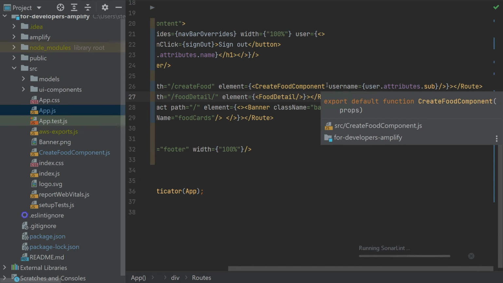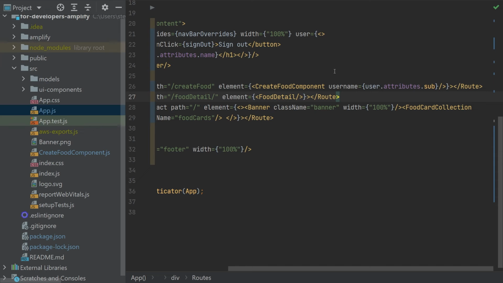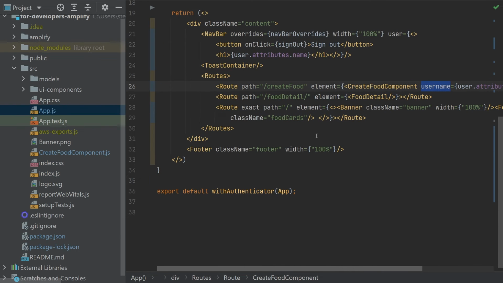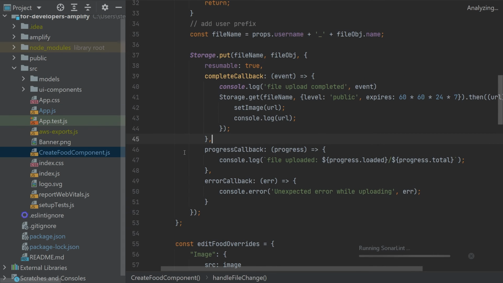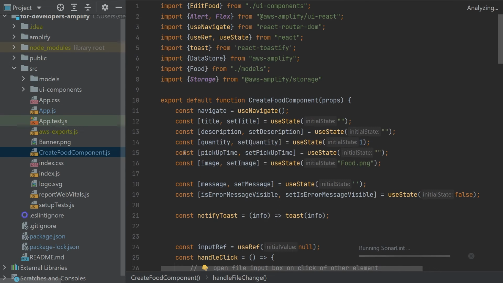So basically, I want to pass the username, which will then be used by this component. So this is the way how you can pass attributes. And then in the component, you will read this from the props or properties. So that's the one change which is there. And let's jump directly to the component. And the code got bigger.